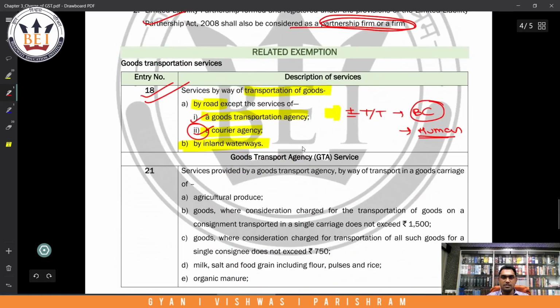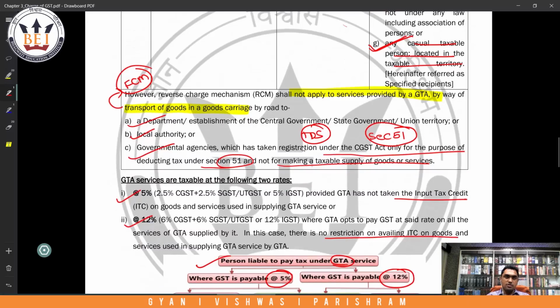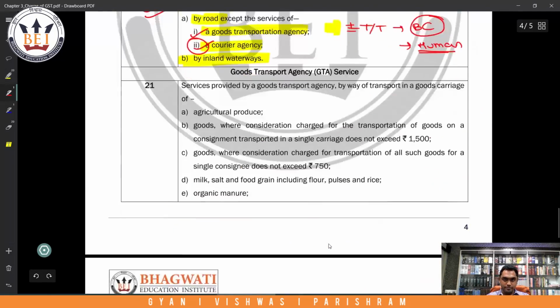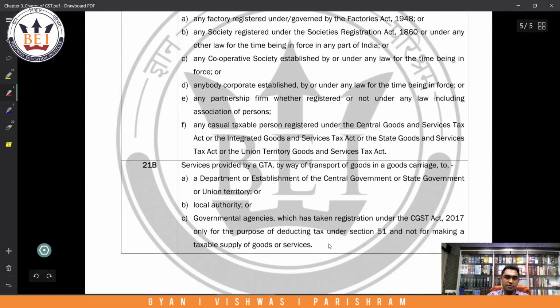First things first. Okay. Next. Guys, this one. You remember I told you this is taxable under forward charge. But there is one entry, 21B, through which they have exempted it. So even forward charge is not applicable here. See, 21B: services provided by GTA by way of transportation of goods to a department of Central Government, local authority, or governmental agency who have taken registration under section 51.